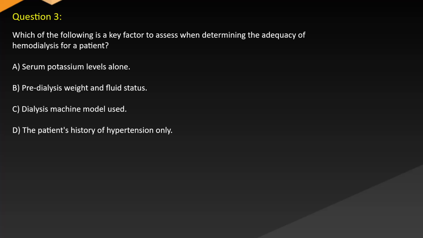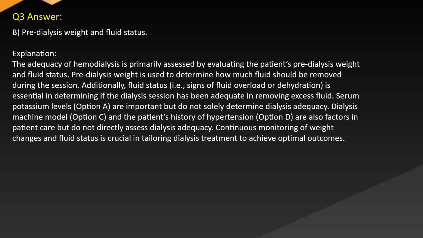Question 3. Which of the following is a key factor to assess when determining the adequacy of hemodialysis for a patient? A. Serum potassium levels alone. B. Pre-dialysis weight and fluid status. C. Dialysis machine model used. D. The patient's history of hypertension only. Answer B. Pre-dialysis weight and fluid status.